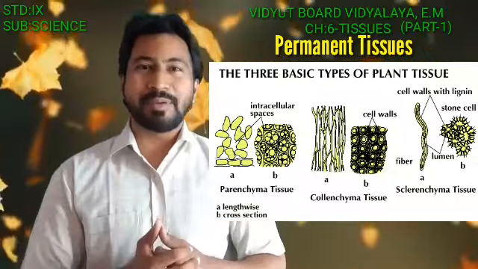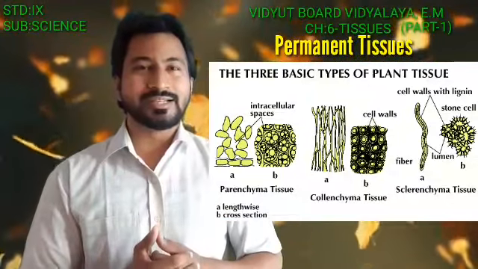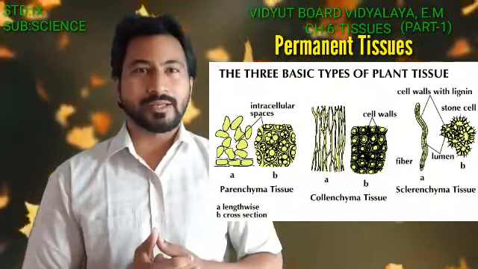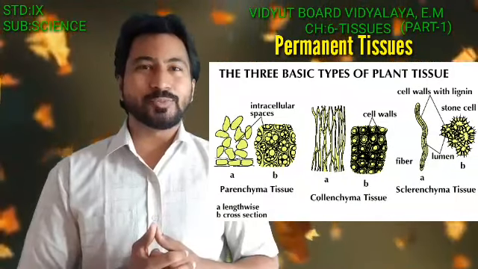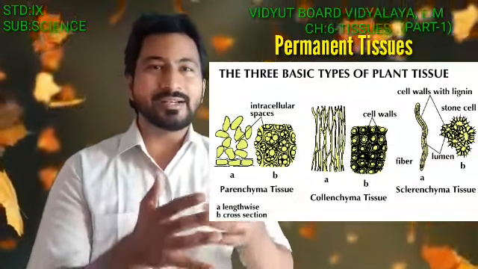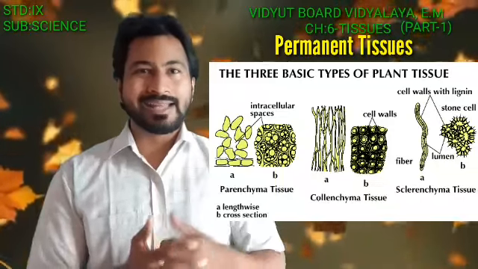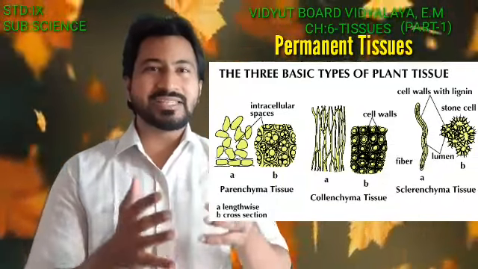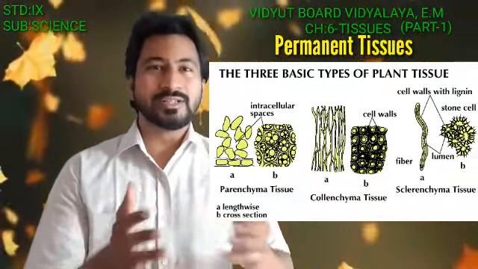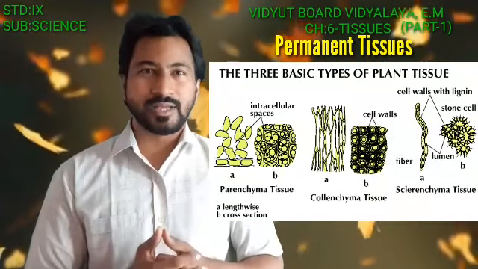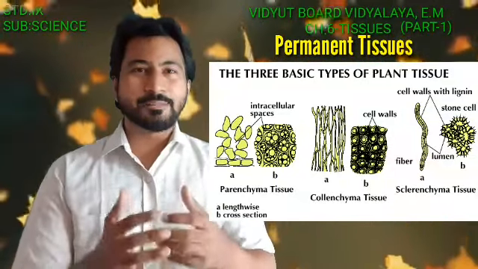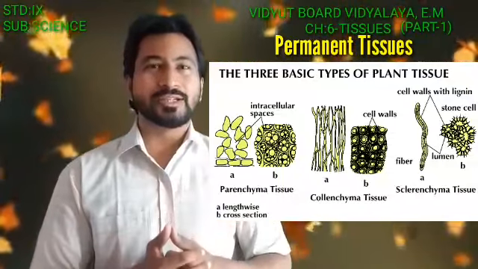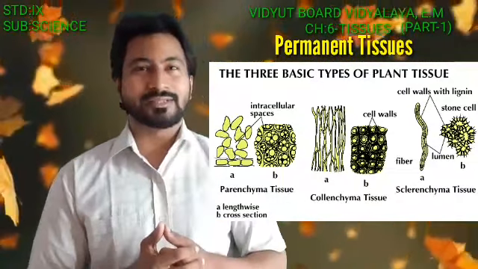Moving on from the parenchyma, the second one, that is the collenchyma. This collenchyma is said to be a living mechanical tissue. The cell wall is basically thick at certain regions only. Furthermore, it provides mechanical strength to the entire plant.